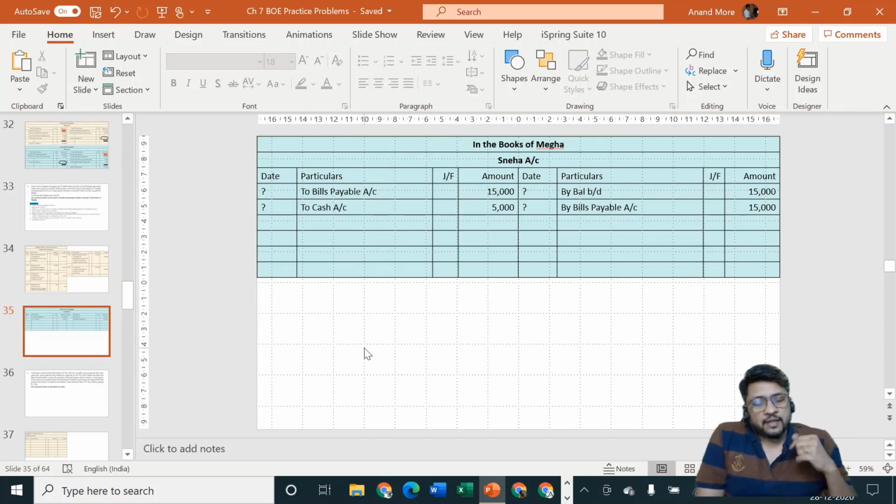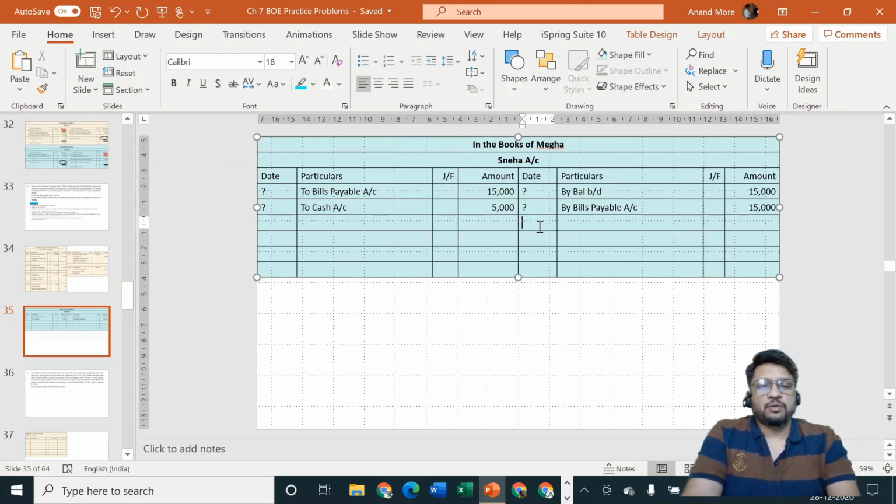I am going to pay interest on 10,000 at the rate of 8% for 3 months. So interest is my expenditure, and which is payable to Sneha. Entry will be interest account debit to Sneha account.